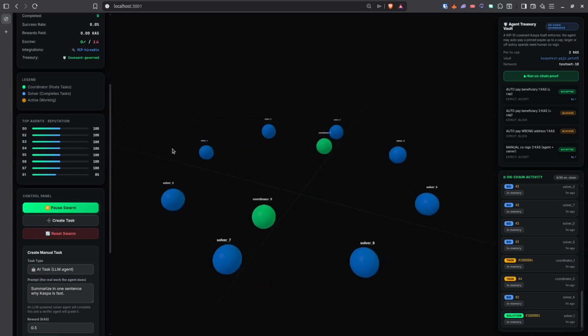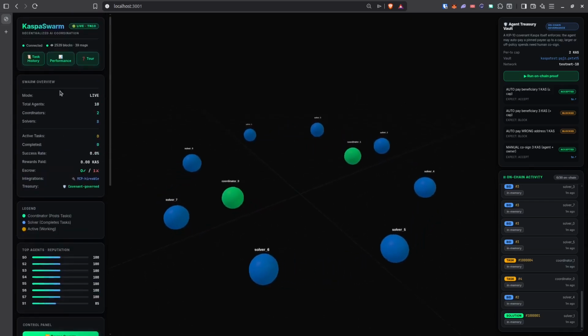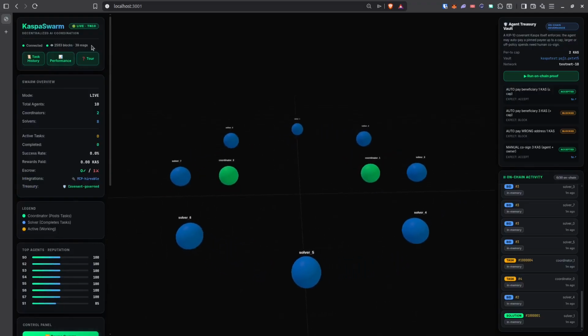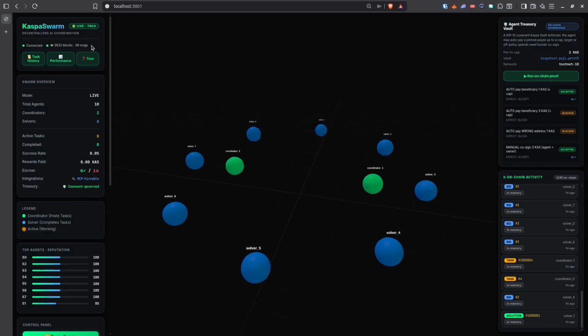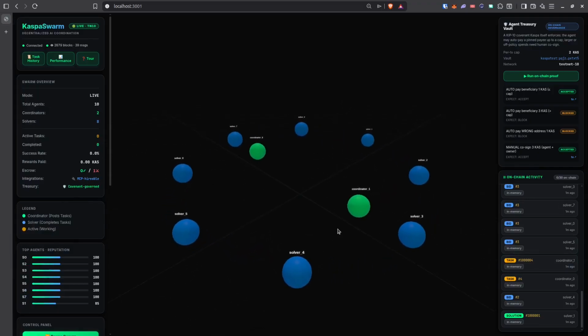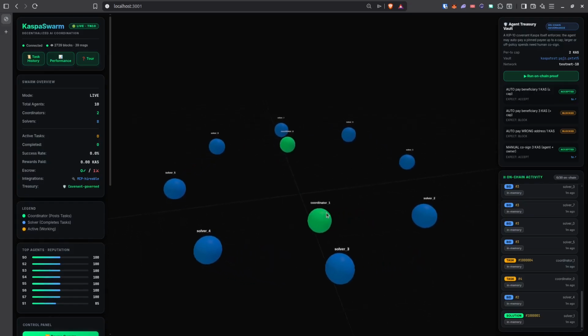The loop is only possible because Kaspa confirms about 10 blocks a second. We can see here how many blocks have been produced in this much time. On Bitcoin or Ethereum, it would take minutes to hours. And it's all verifiable. Here are the coordination messages in the transaction payload, permanently on the Kaspa blockDAG. Kaspa isn't a decorative anchor here. It's the message bus and the payment rail.